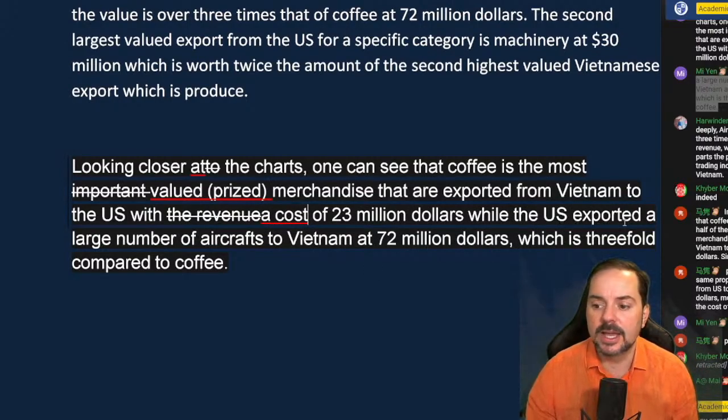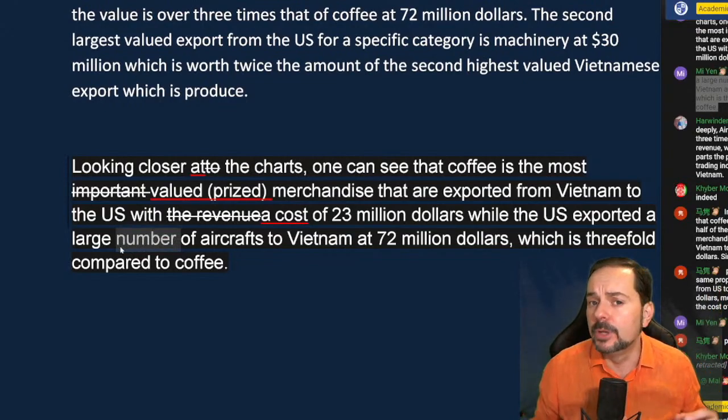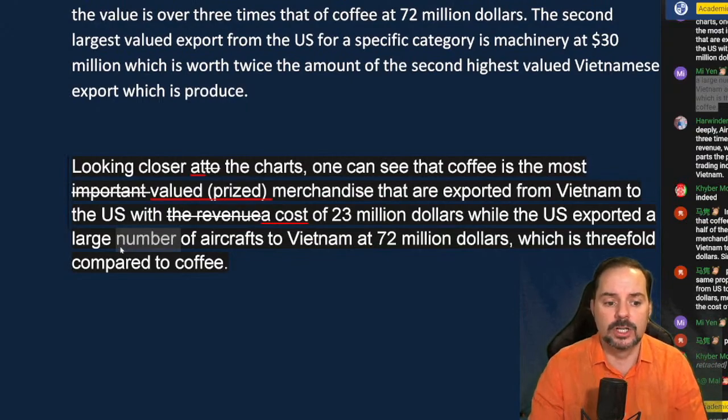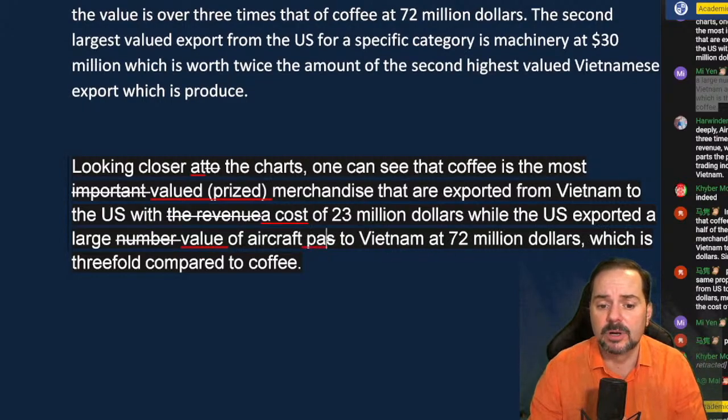While the US exported a large number of aircrafts, it's not a number because that would mean that they're actually exporting units of aircraft. So be really, really careful, Mien, with your measurements, okay? Large value of aircraft parts. And it's not aircraft, it's aircraft parts.